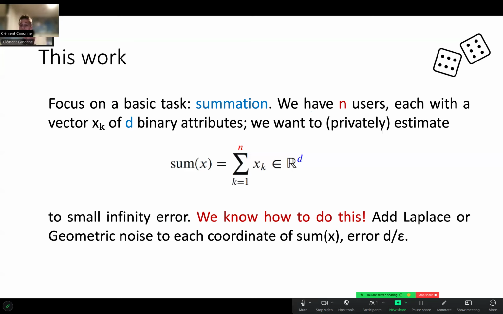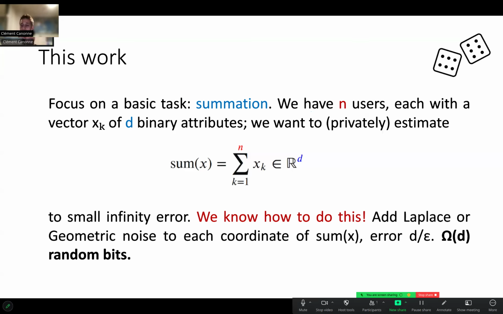That suffices to ensure differential privacy. And actually that is enough to ensure the optimal accuracy for a given privacy level. So that's all good. Laplace noise is continuous. If you don't like this, you can also use geometric noise. You have similar guarantees with that.